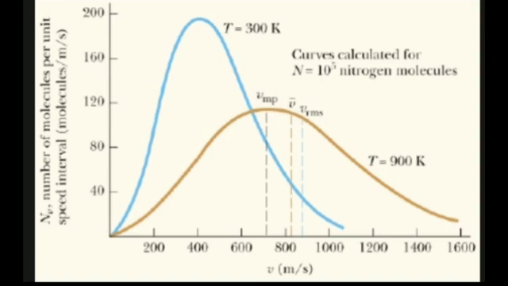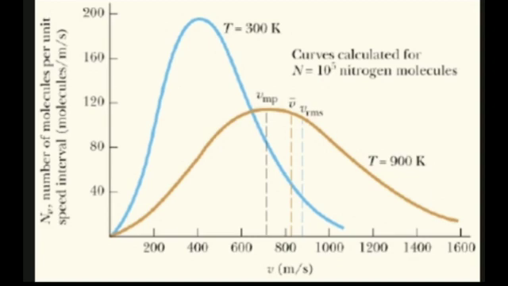A free particle moving along the x-axis needs only one coordinate to specify it completely. So, its degree of freedom is 1. Similarly, a particle moving over a plane has 2 degrees of freedom. A particle moving in space has 3 degrees of freedom. Suppose you have n gas molecules in the container, then the total number of degrees of freedom is F equals 3n.